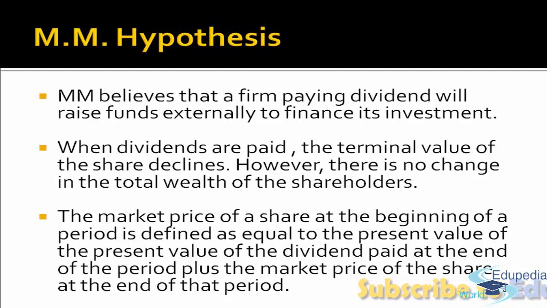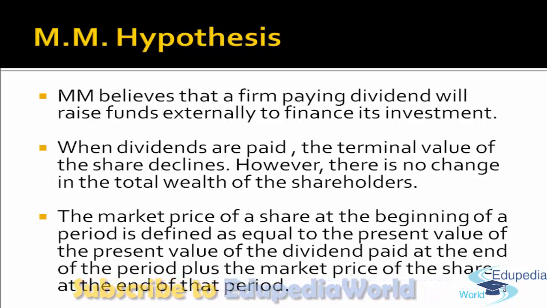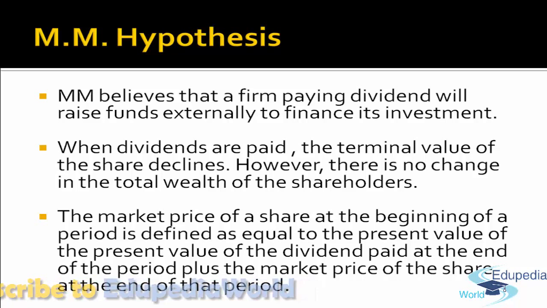So what exactly is the wealth of the shareholder? That is the price of the share plus the dividend received during the year. Let's take an example. Suppose you are a shareholder and you have one share of a company, let's say ABC company. As on today, P0, the market value of a share, is 100 rupees. By the end of the year, your wealth should be 120 rupees.